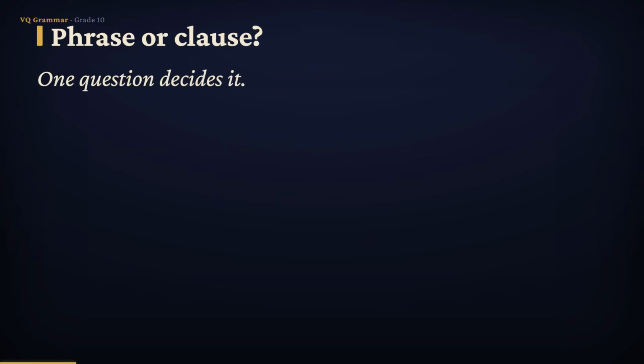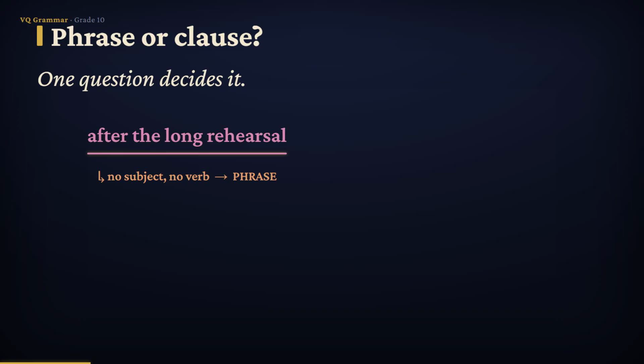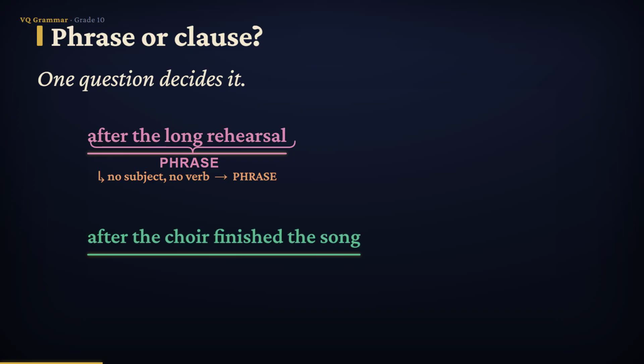Let's set a phrase and a clause side by side, because this is exactly where people slip. Read the first one. After the long rehearsal. Is anybody doing anything in there? No. There's no subject and no verb, just a little preposition, an adjective, and a noun. That group of words is a phrase. Now read the second one. After the choir finished the song.